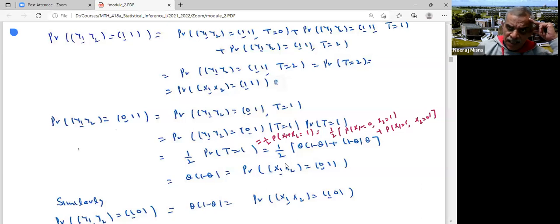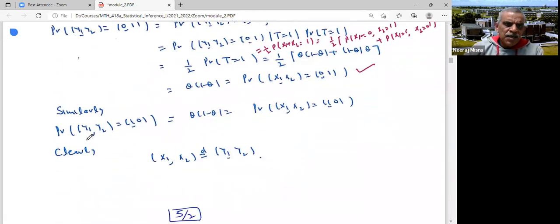So this is half times probability X1 equals 0, which is 1 minus theta, into probability X2 equals 1, which is theta, plus probability X1 equals 1, which is theta, and X2 equals 0, which is 1 minus theta. So it becomes 2 times theta into 1 minus theta, halved, which is theta into 1 minus theta. It is the same as probability X1, X2 equals 0, 1, because that is the same as probability X1 equals 0 times probability X2 equals 1.